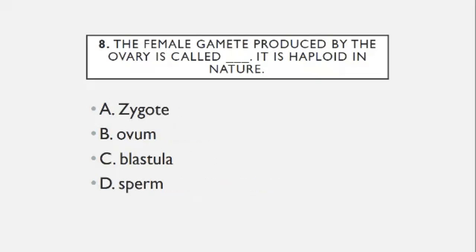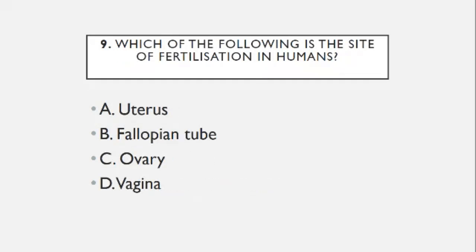The female gametes produced by the ovary are called, as it is haploid in nature. So all the students, you see this, write your answer. Which of the following is the site of fertilization in humans: uterus, fallopian tubes, ovary and vagina?